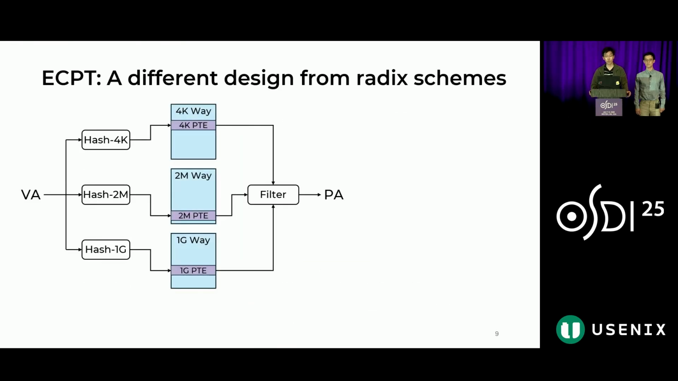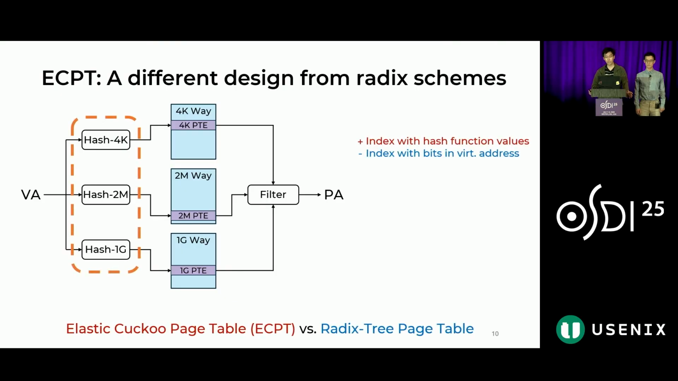Let's take elastic cuckoo page table, or ECPT in short, as an example, which is a performant and disruptive hardware design that represents the class of parallel hash page tables. Here we show the differences on the right, and we use red for ECPT and blue for radix. First, instead of directly indexing PTEs with bits in virtual addresses, ECPT uses hash functions that need sorting and calculation.